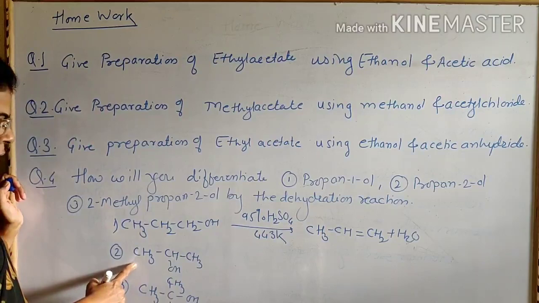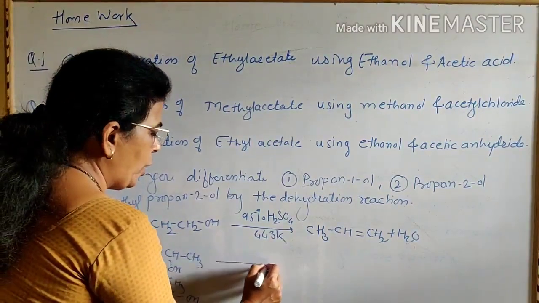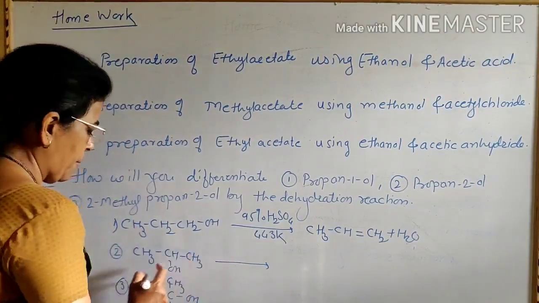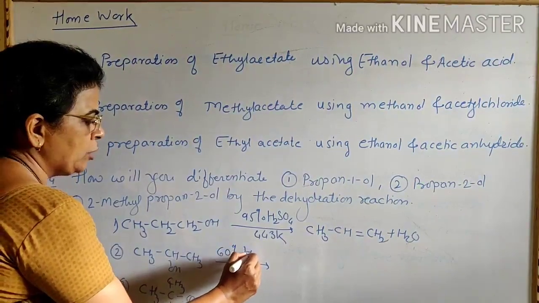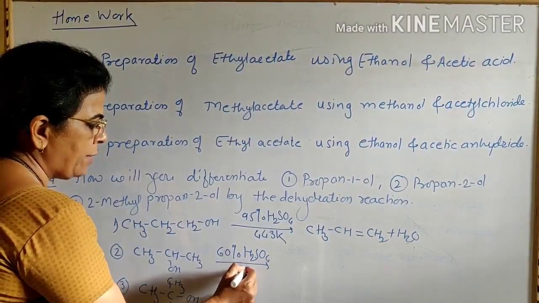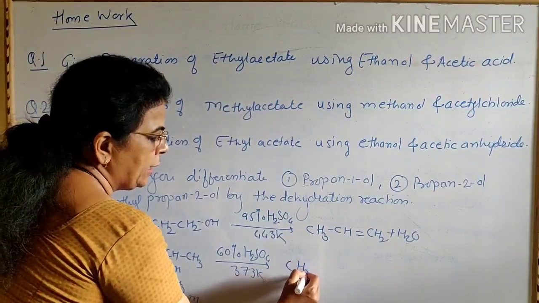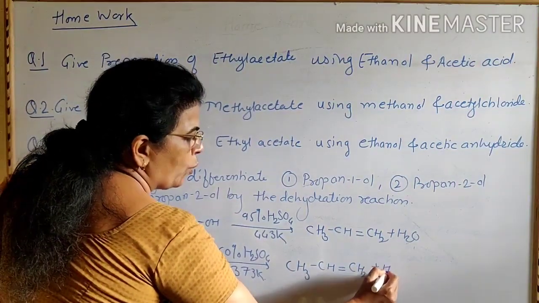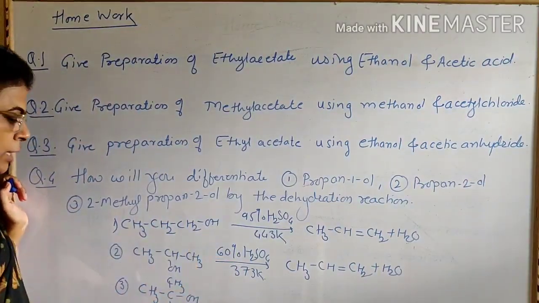Now this example, that is CH3 CHOH CH3. This is propan-2-ol. Now it is secondary alcohol. Now here, this alcohol when heated in presence of 60% H2SO4 at 373 Kelvin temperature gives propene, that is CH3 CH=CH2 plus H2O. That is both undergo dehydration to give alkene.